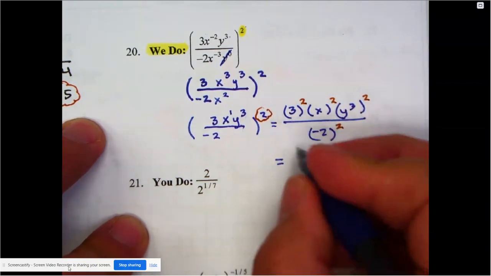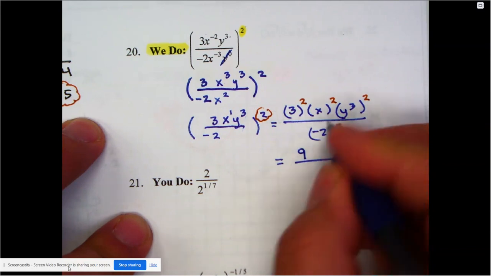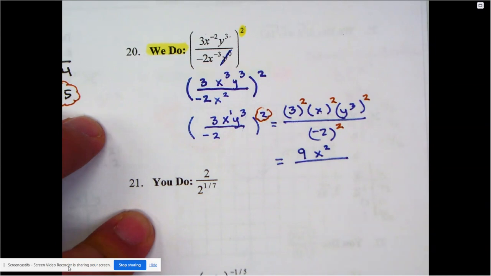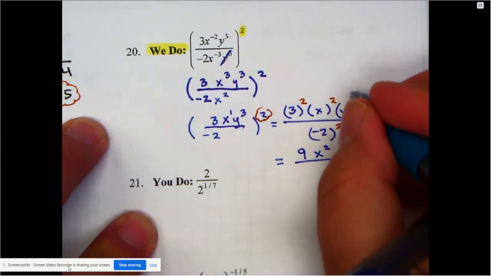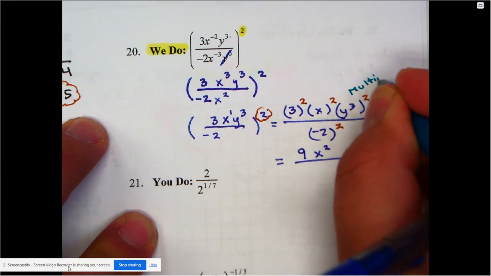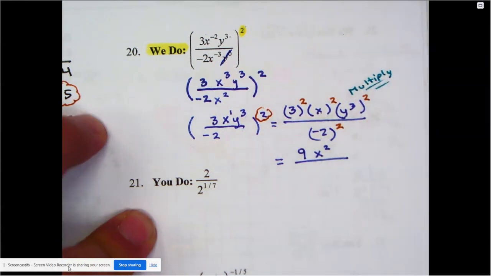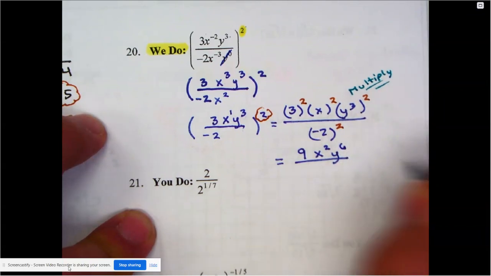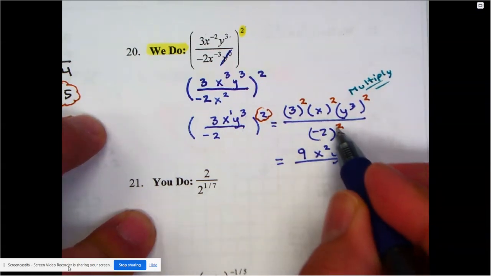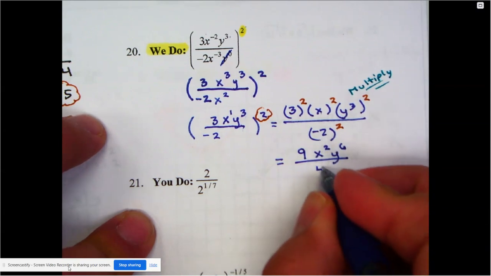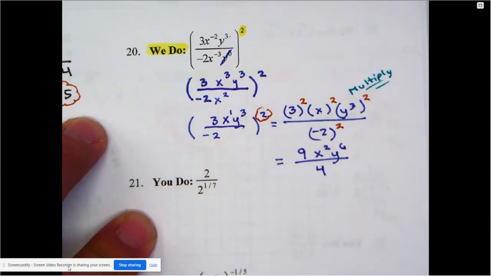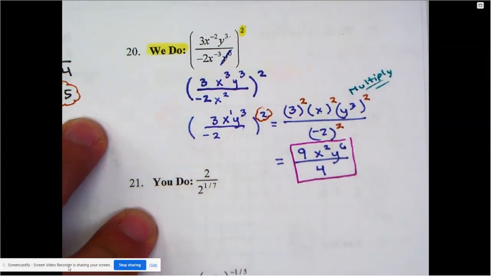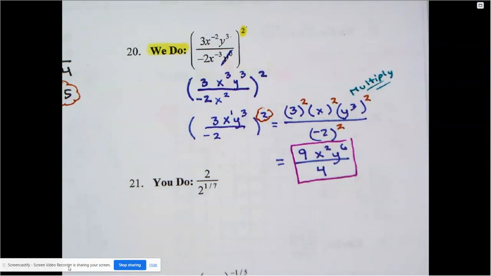3 squared, 3 times 3 is 9. X squared, okay, well, x squared can't really do anything there. But here's where I can do a little bit of math. You're supposed to multiply your powers here, okay? So this is going to be y to the power of 6. And then what's a negative 2 squared, which means negative 2 times negative 2, positive 4. So there's no negative left for me on that one. But just like that, there's our answer. So just be careful with your rules when it comes to powers as well.